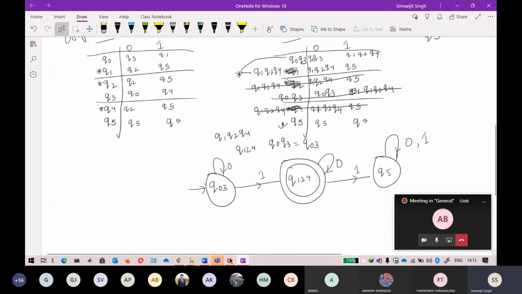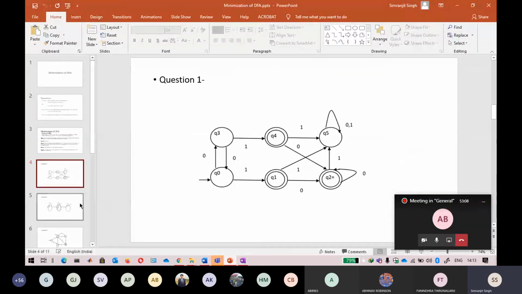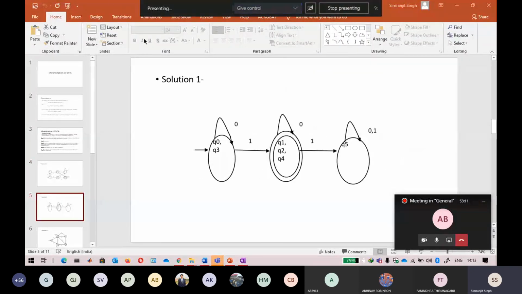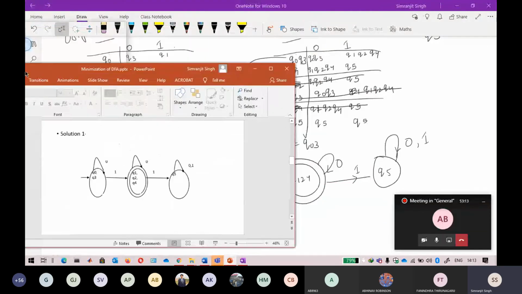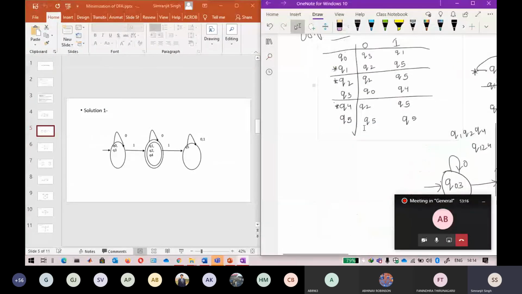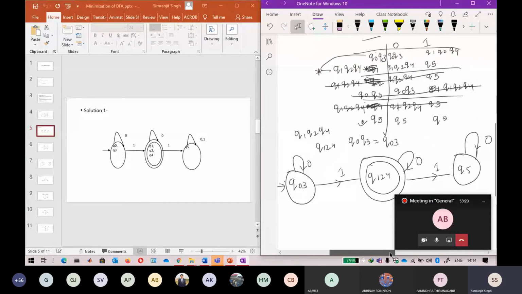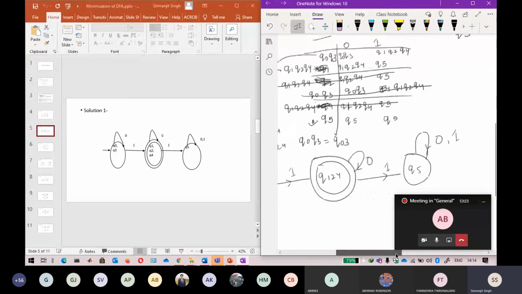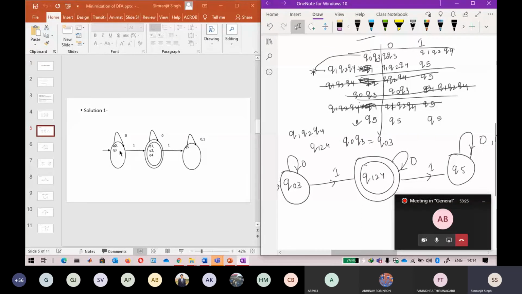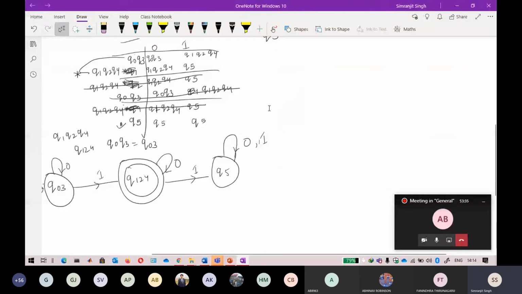If you check it in your PPT also, the solution will be somewhat similar, I think. So yes, I think that is the same solution we got. Let me just check it. Yes, this is the same solution. They have combined q0 and q3, and 1 to 4 is your final state, in the same way q5. So I think you understand it. Again, if you do not understand it, we will do one more question.